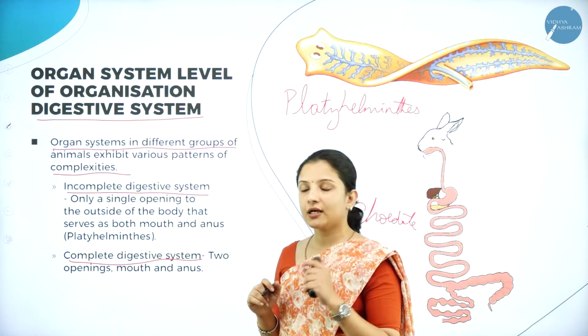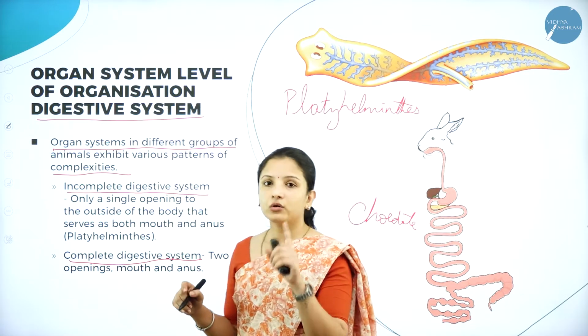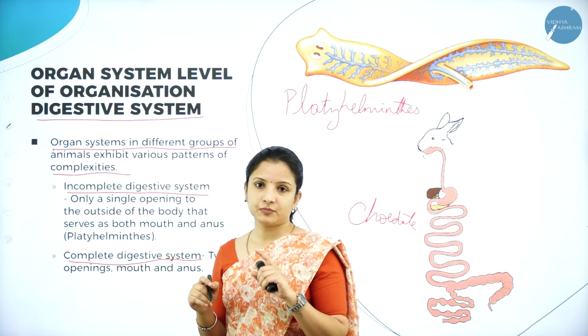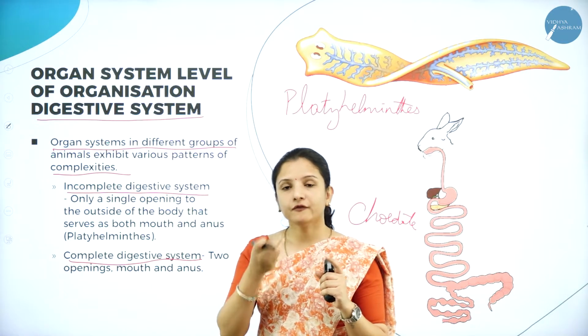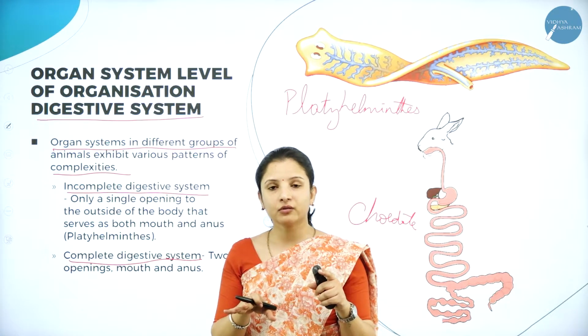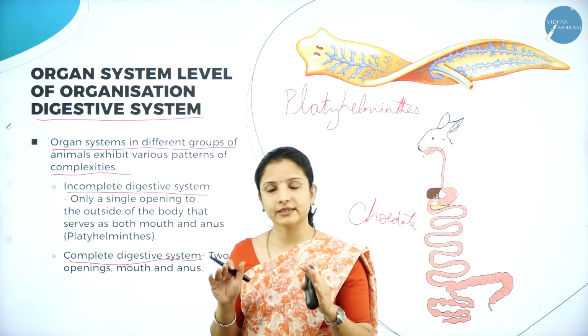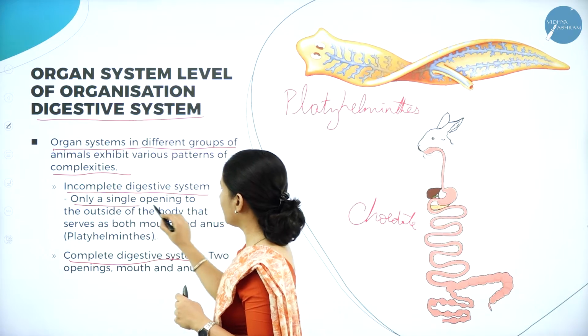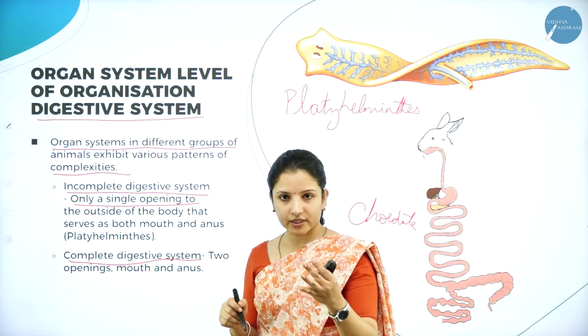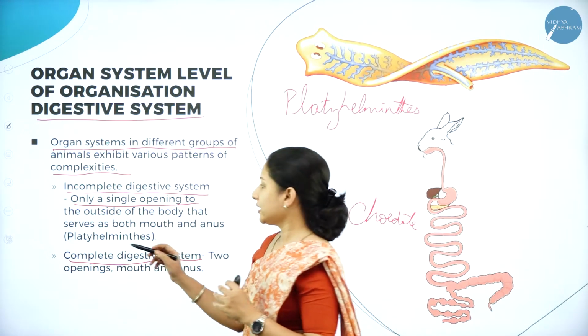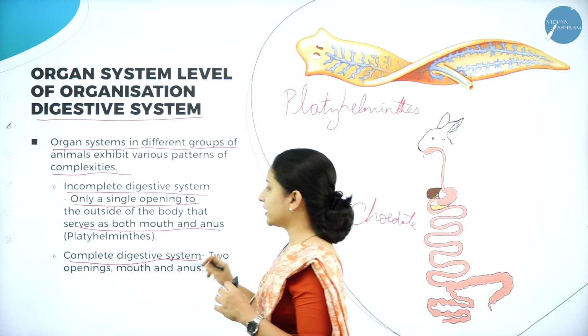But in the case of incomplete digestive system, only one single opening is present, that is food also enters through that opening only and food also gets eliminated or excreted through that one opening itself. So here only a single opening to the outside of the body is present and this opening serves as both mouth and the anus.